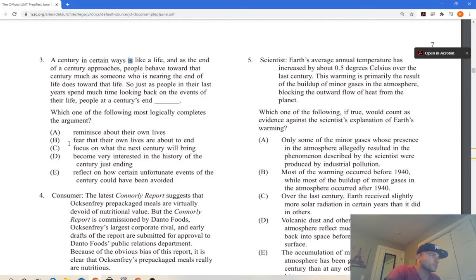Reminisce about their own lives? No. Fear that their own lives are about to end? No. Focus on what the next century will bring? No. Become very interested in the history of the century just ending? Yes. So this one is D. Right? Number 4.